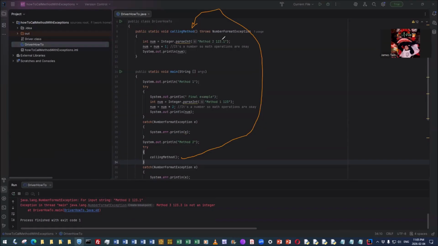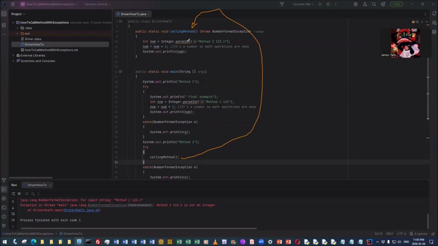So since you've learned static, I've done it this way, not OO style, but for simplicity. So calling method itself, because it throws a number format exception, when we call calling method, it has to be enclosed in a try block. And potentially it can throw that exception, but it hasn't done it.